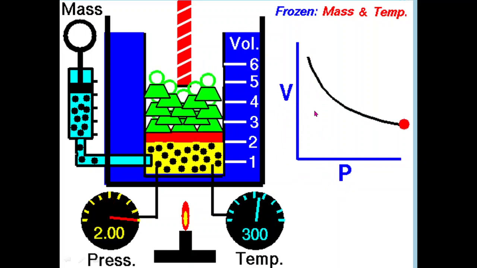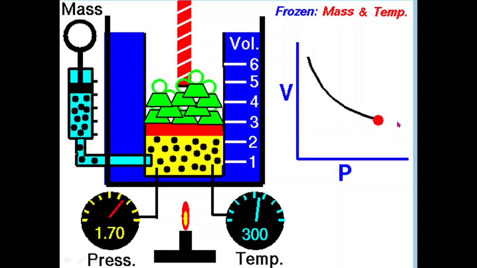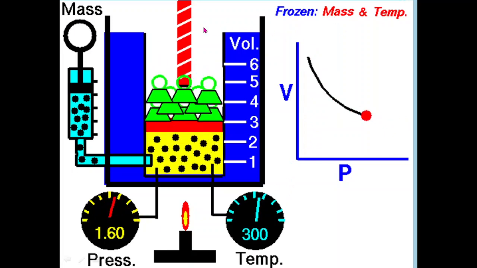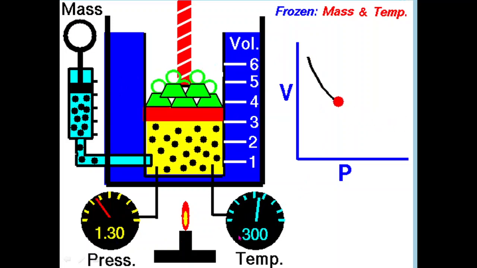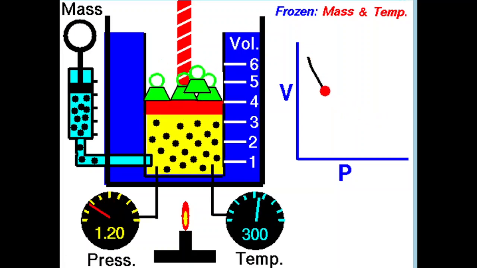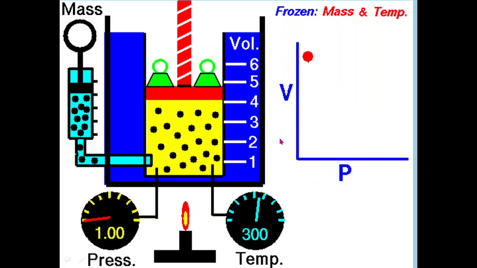When the pressure becomes high, volume becomes low. When pressure becomes low, volume becomes high. So this is Boyle's law using the animation. Keeping temperature constant, volume is inversely proportional to pressure. When pressure increases, volume decreases. When pressure decreases, volume increases. I think in this graph there should be volume here and pressure here.